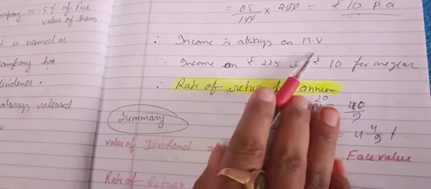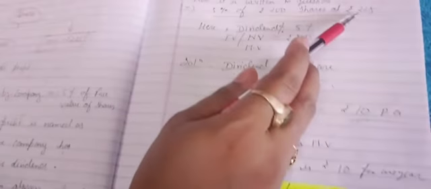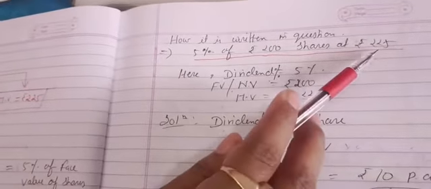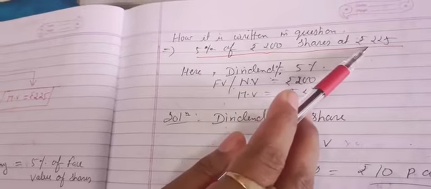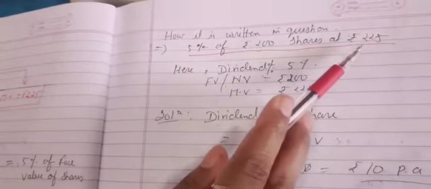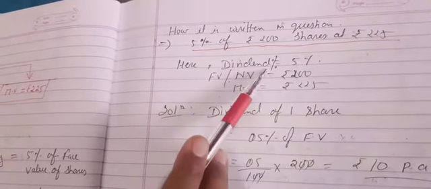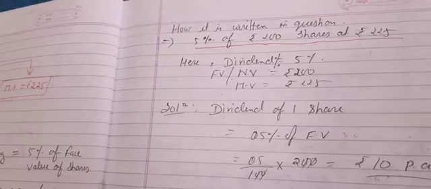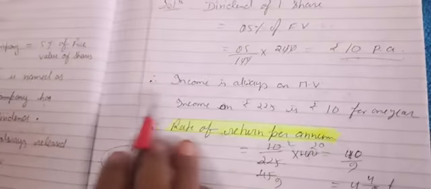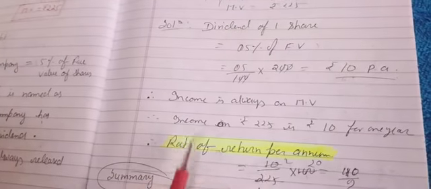On the other side, the shareholder will think that he has invested money. If anyone has bought the share at rupees 225, he tries to understand his profit on the basis of this, not on the basis of the face value. So how will he or she calculate what his actual profit is? There is some difference between dividend percent and return percent, that is, what return the shareholder is actually getting. Therefore income is always on MV, while dividend is always on NV.